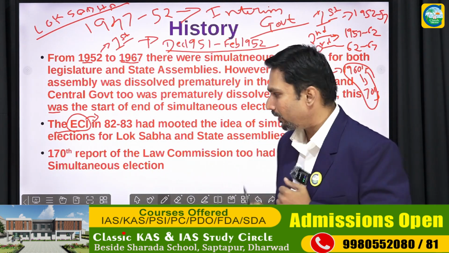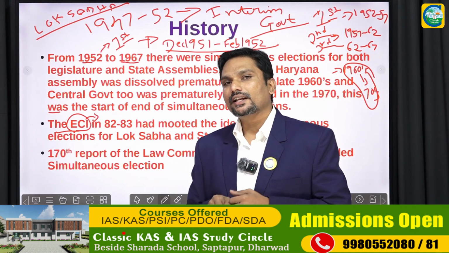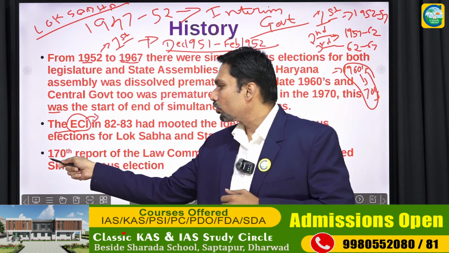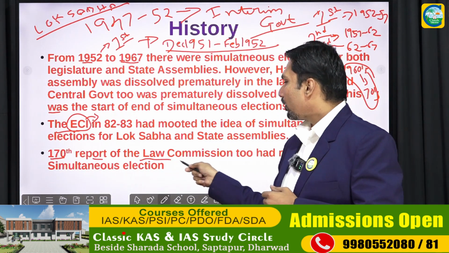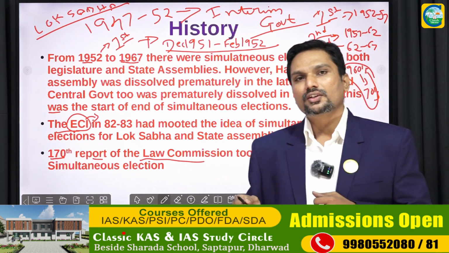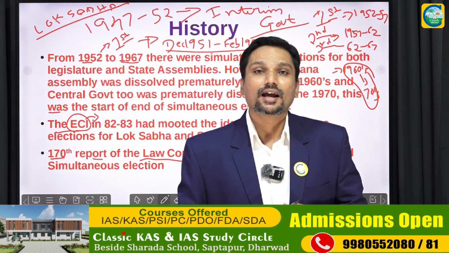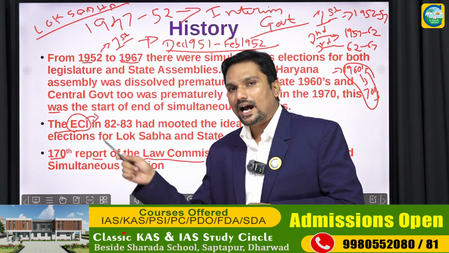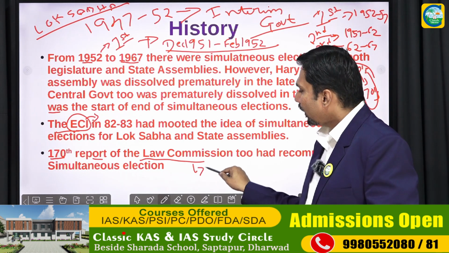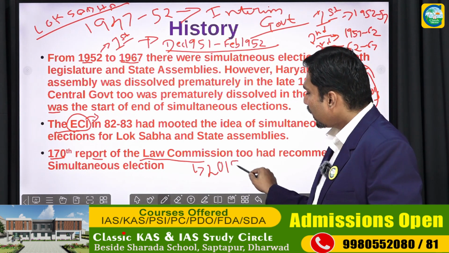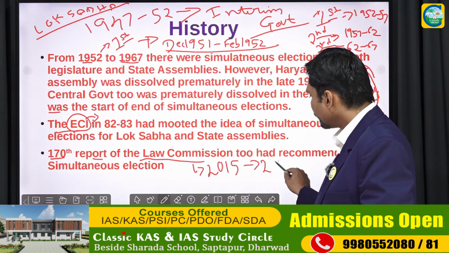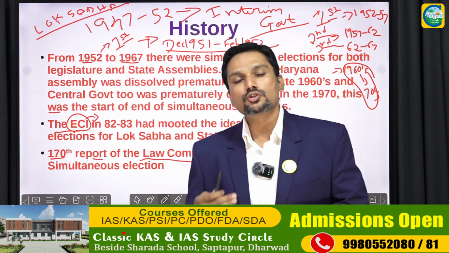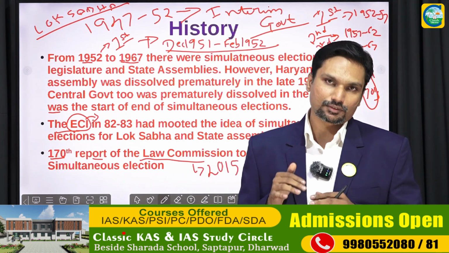Nothing actually happened. So again, in the year 1999, the 170th report of the Law Commission recommended simultaneous polls. Not only the 170th report, but again in the year 2015, the 255th report of the same Law Commission also recommended simultaneous polls.